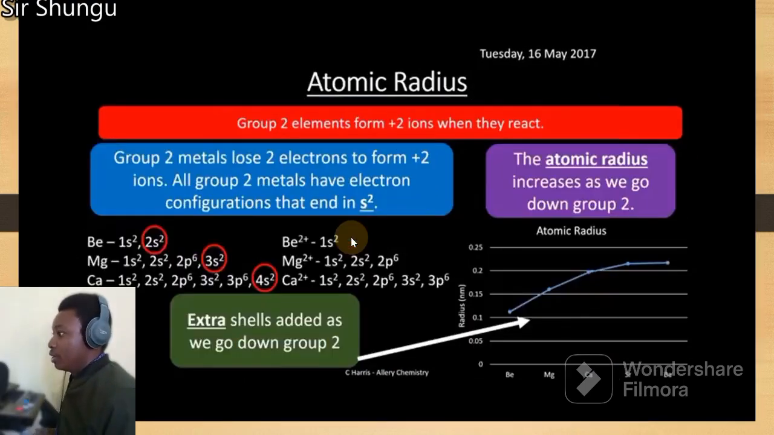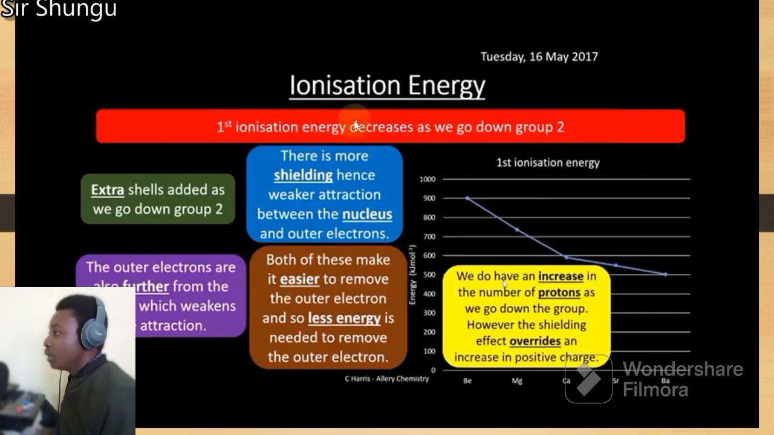Let's go to ionization energies. Since the atoms are getting bigger, with more shells and more shielding, you're going to have less ionization energy as you go down the group. So in terms of ionization energy, it decreases going down the group.